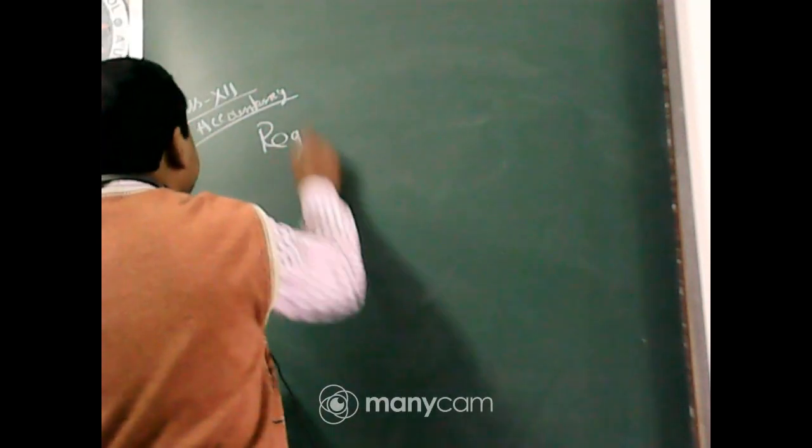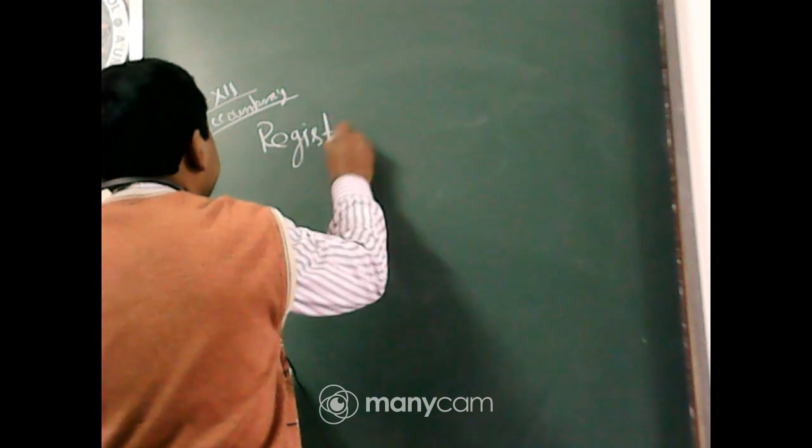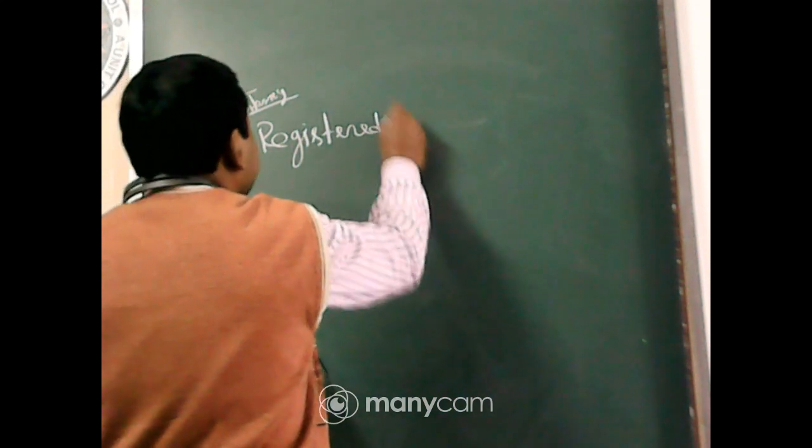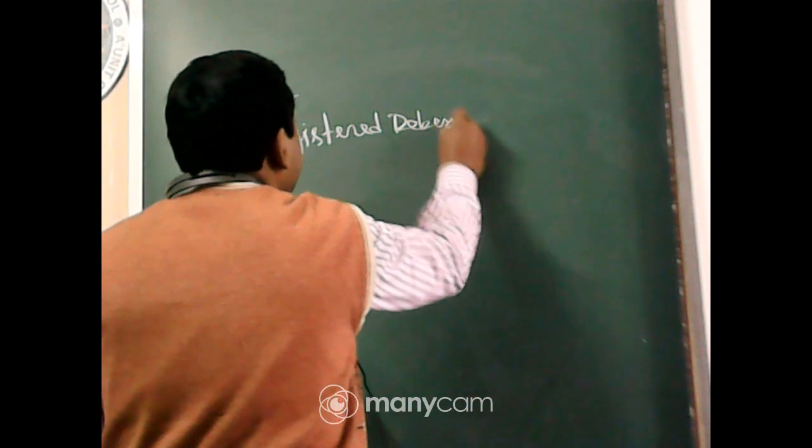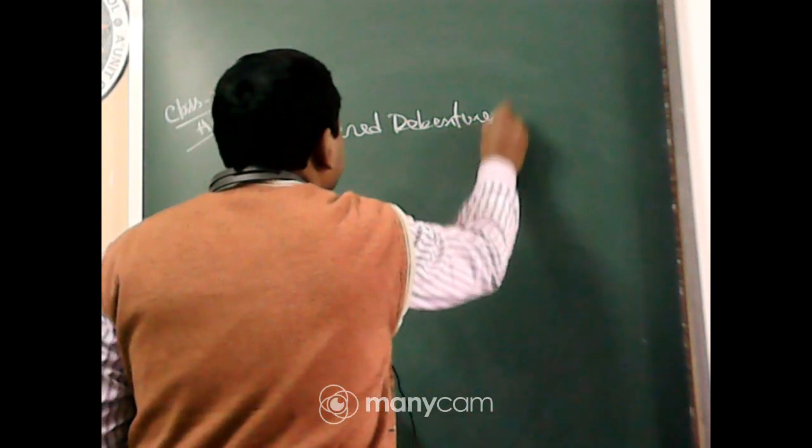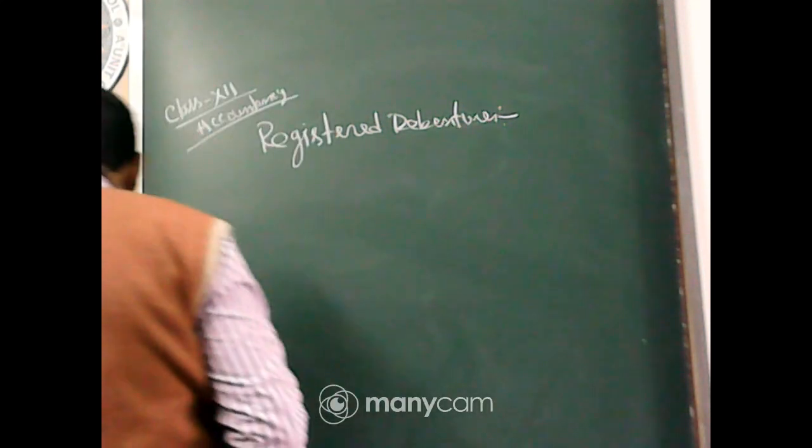One is registered debentures. Now, what is registered debenture?